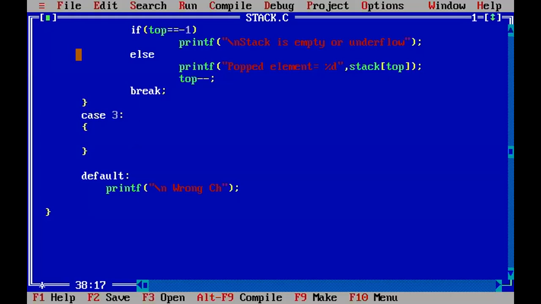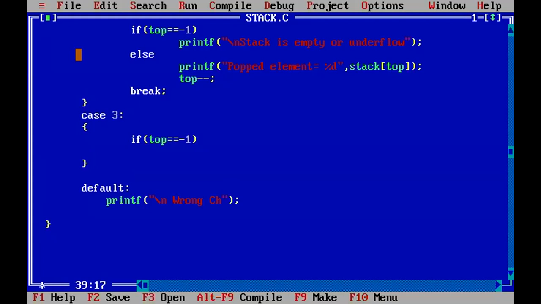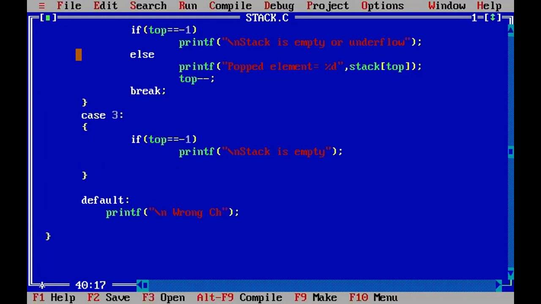Now how to check stack is not empty? Can I use the same condition, whatever condition we have used in case 2? So top equal to minus 1. If top equal to minus 1, can we display the elements? No, sir. There will be no elements in it. Okay. So what will we display then? Stack is empty. Do we need to say underflow there? If you are trying to delete, then say underflow. Here we say empty, since you are displaying, you only need to display empty. Even if you do not say underflow, it is fine. It makes no difference, but generally while displaying there is no need to display underflow.